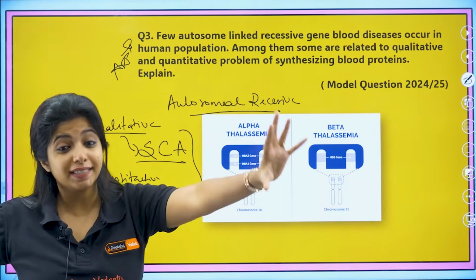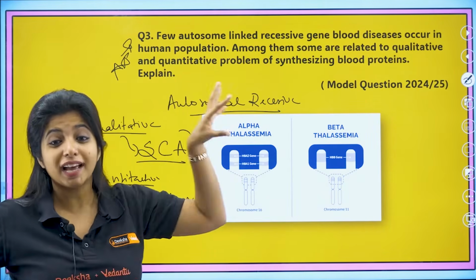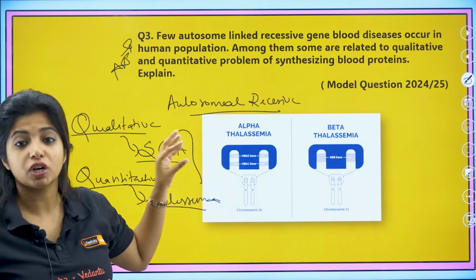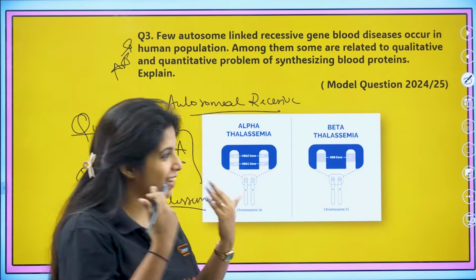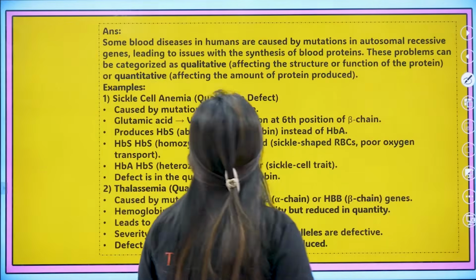So hemophilia is a sex-linked gene disorder, a blood disorder, and these two are the only ones which are autosomal recessive blood disorders. Please remember that. And now going ahead with what we had to explain.